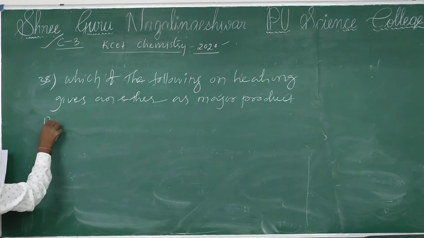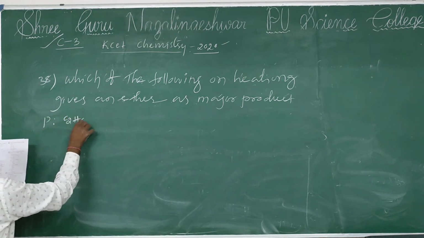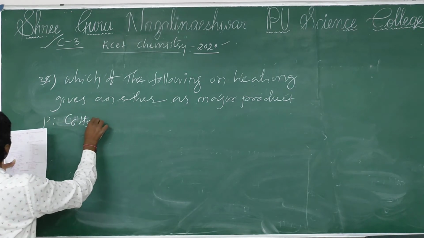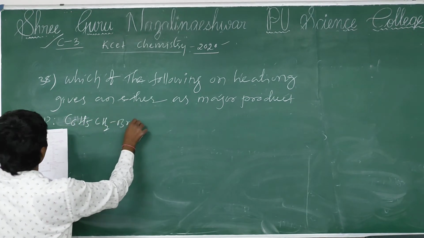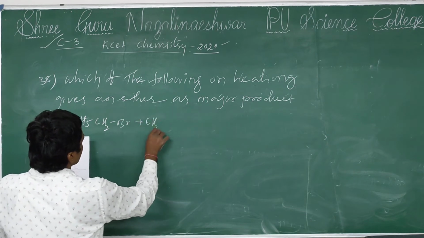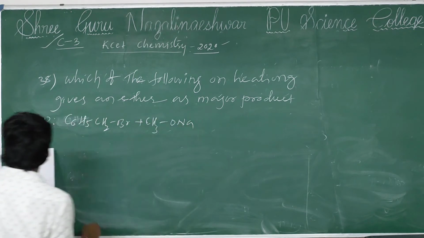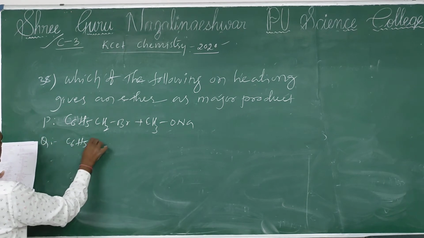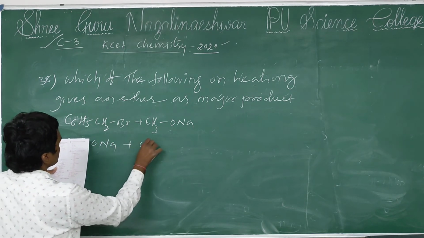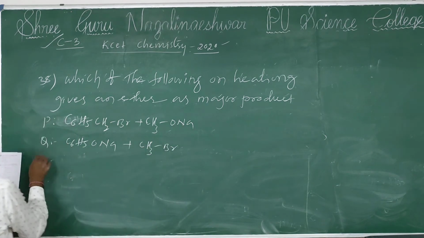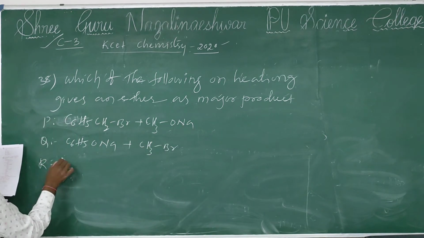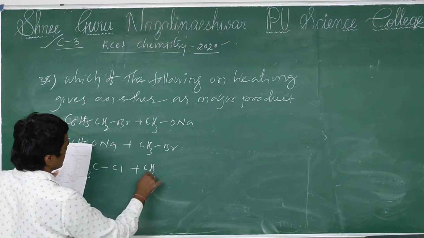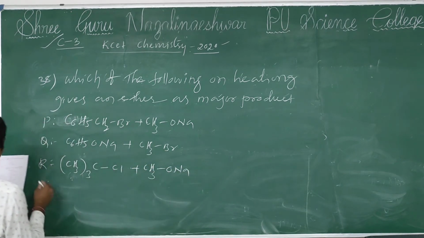Compound P, C6H5CH2Br plus CH3ONa. Compound Q, C6H5ONa plus CH3Br. Compound R, CH3CH2CCl plus CH3ONa.